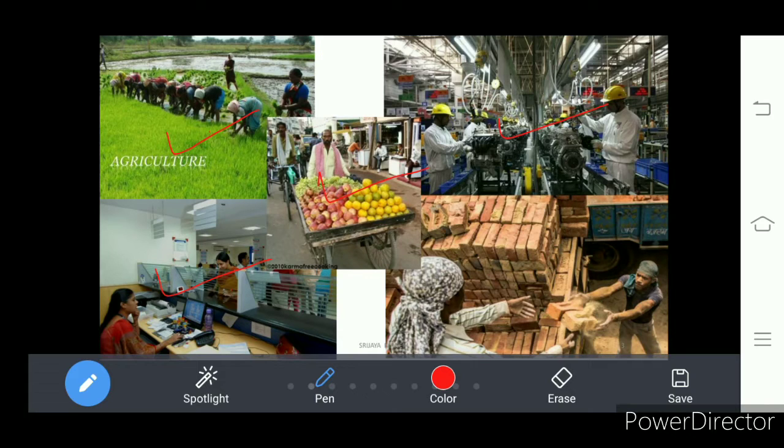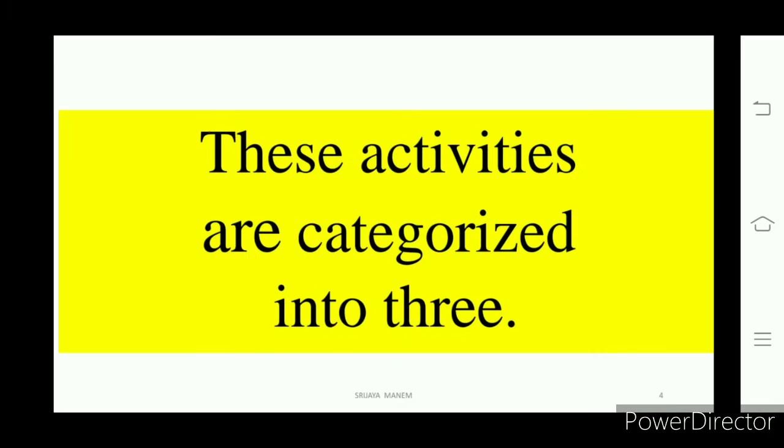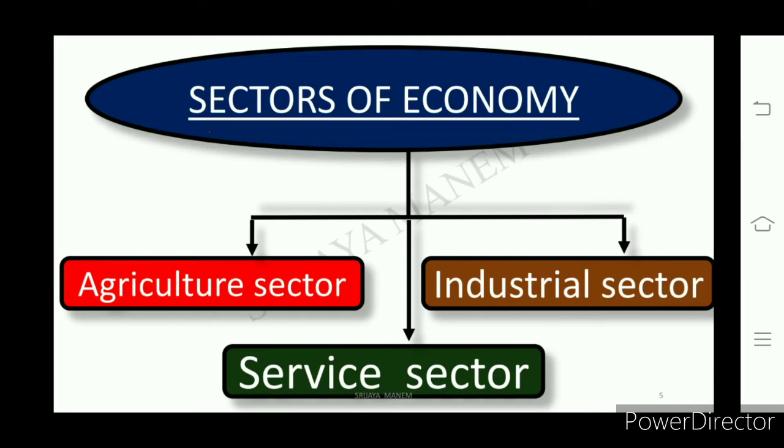So it comes under service activity. That service activity is different from the agriculture sector and industrial sector, right? So anyway, we have three sectors in the economy: agriculture sector, industrial sector, and service sector.